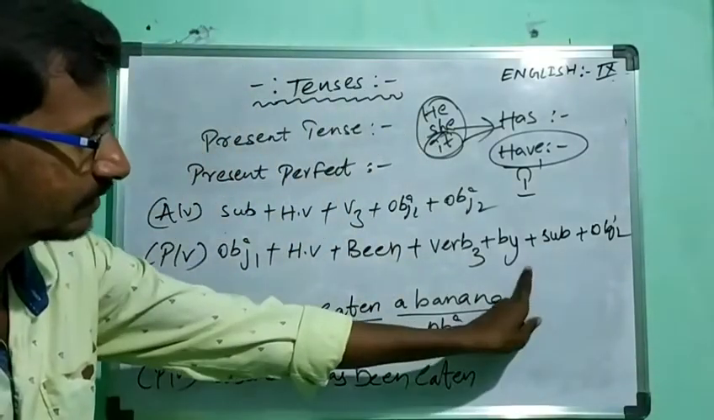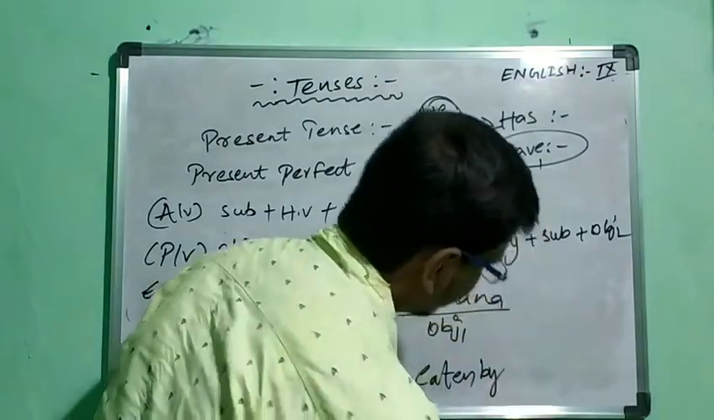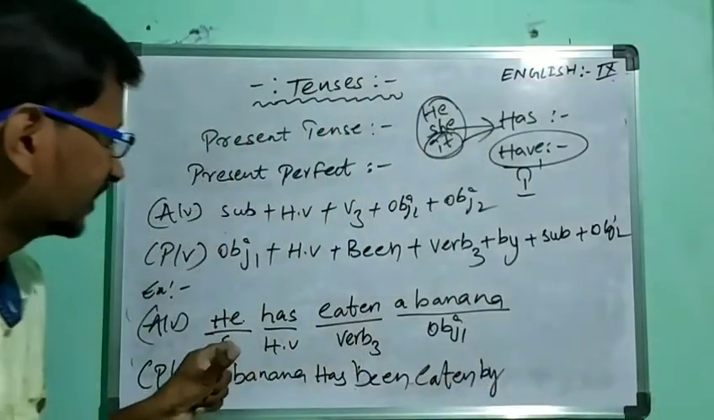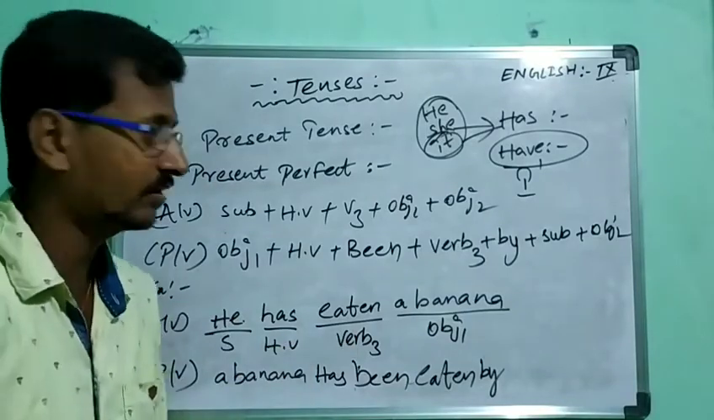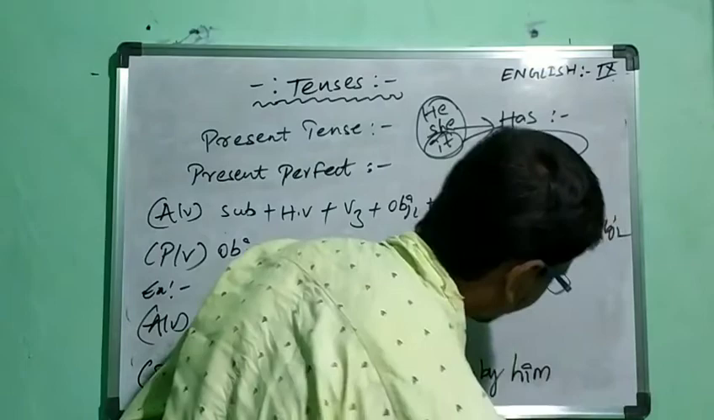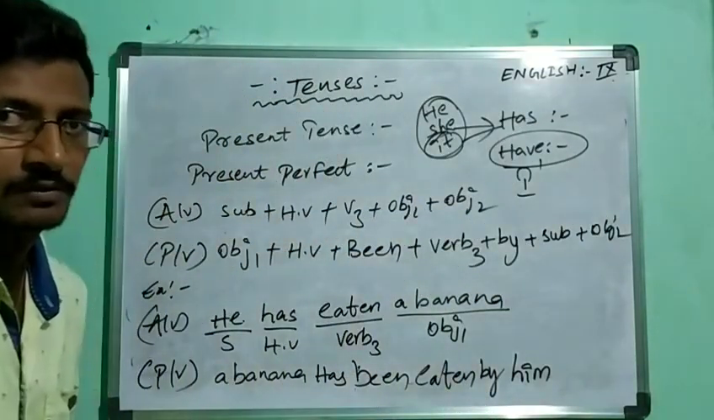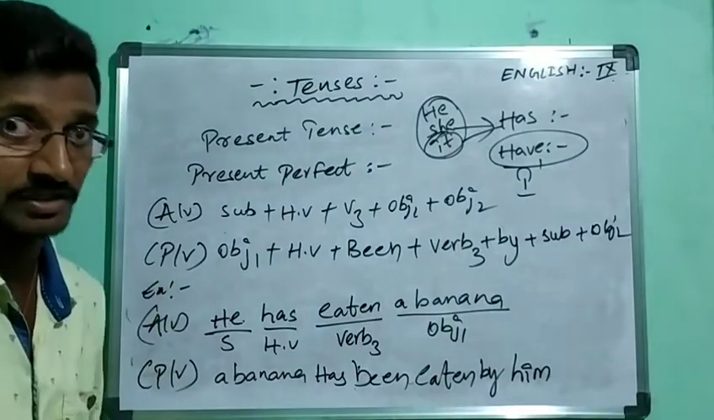So the next onwards what we are having? By, which is followed by the subject. So what is our subject? Our subject is he. The passive voice form of he is him. So this is the example for the present perfect.